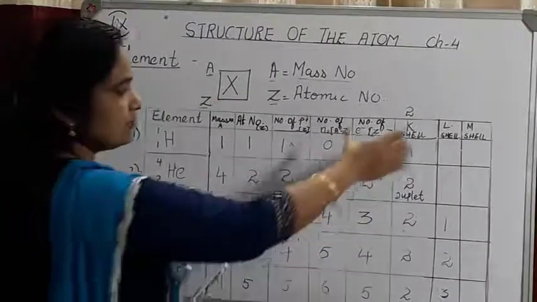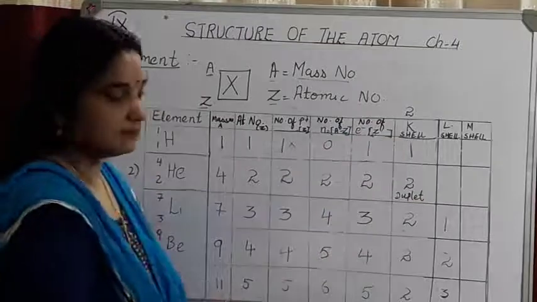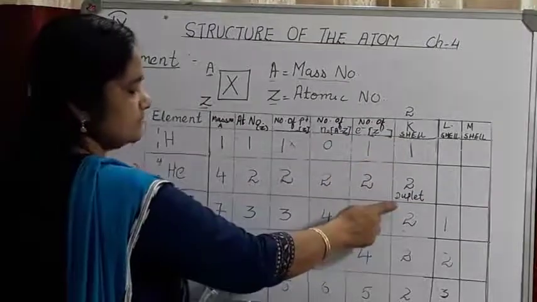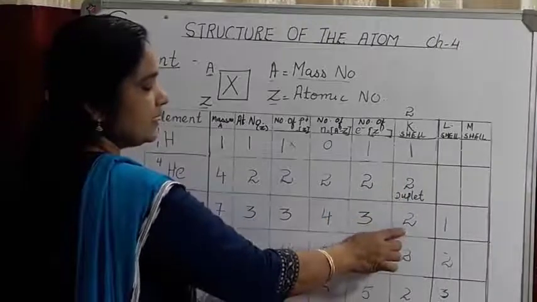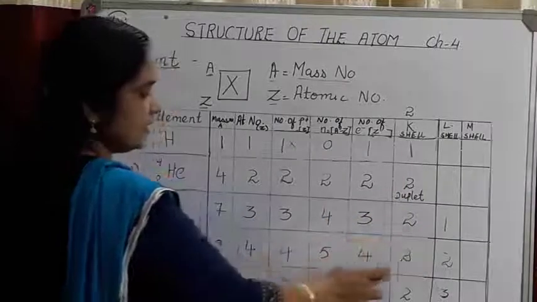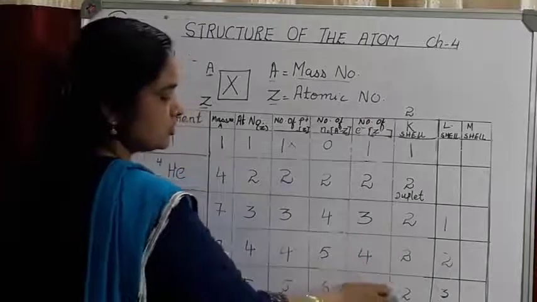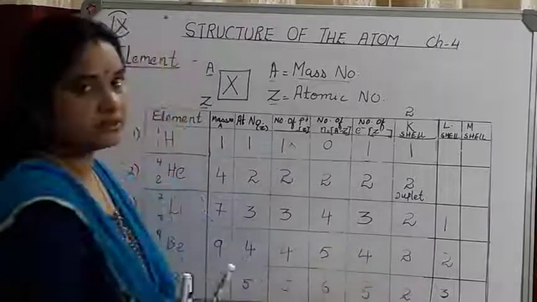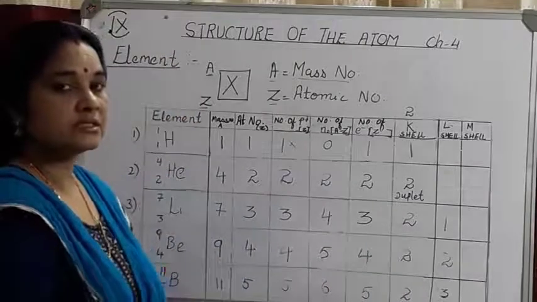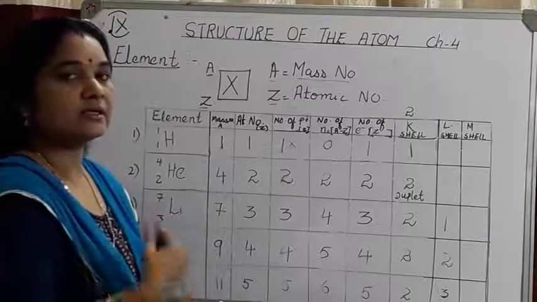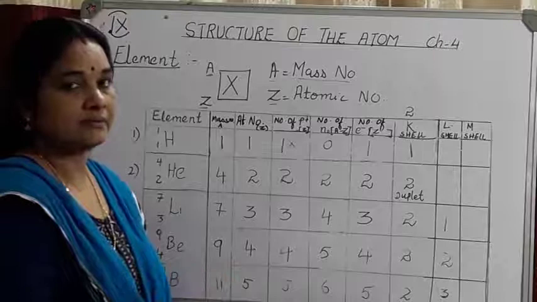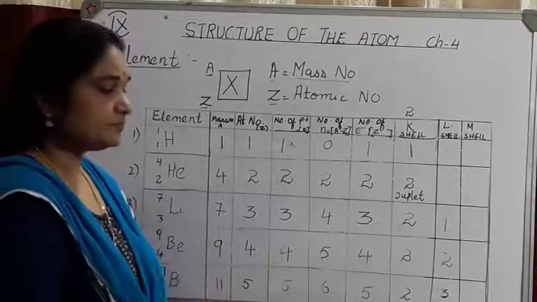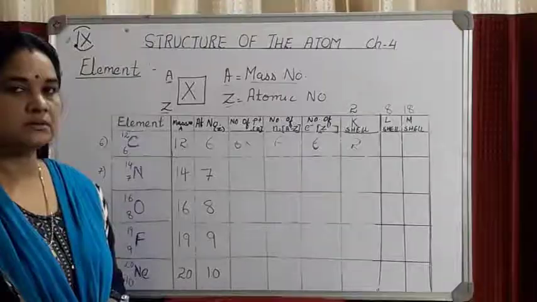So this is how, one by one, the shells are being filled up. Hydrogen is 1, helium has a duplet where the K shell is completely filled, lithium is 2, 1, beryllium is 2, 2, and boron is 2, 3. Next we will see the remaining 5 elements, and then we will study how to draw the atomic orbital diagram of the 10 elements today, so let's concentrate on that.